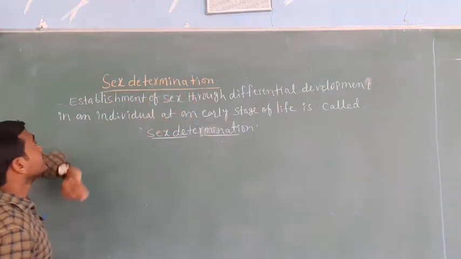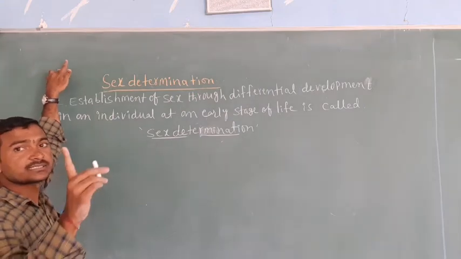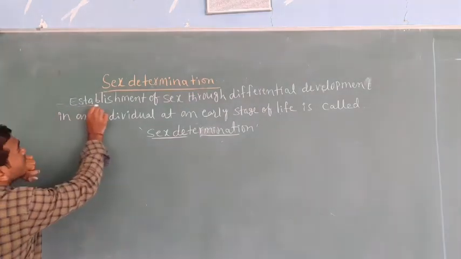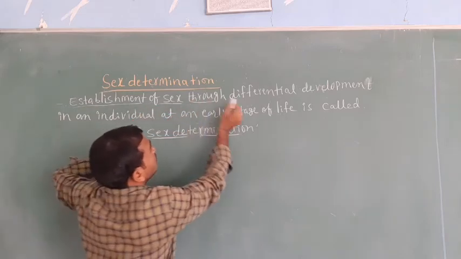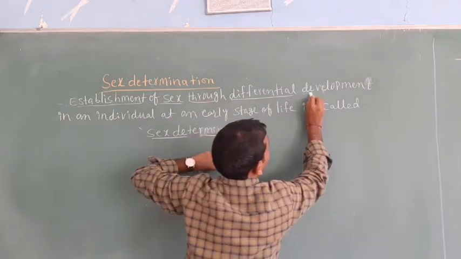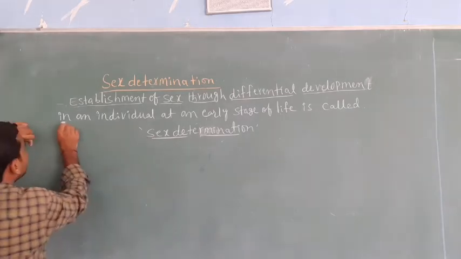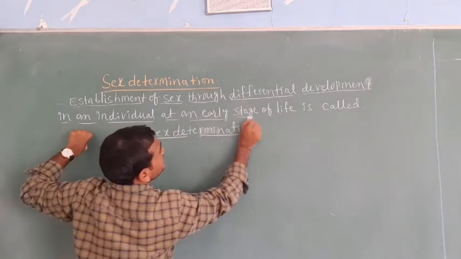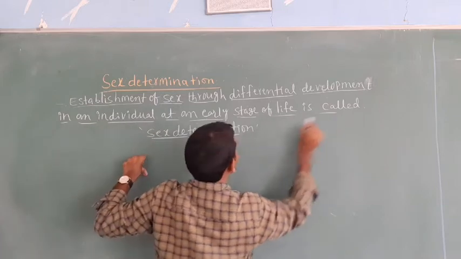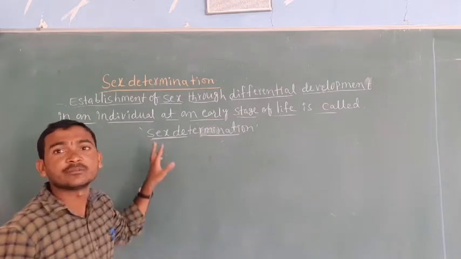What is sex determination? The definition of sex determination: the establishment of sex through differential development in an individual at an early stage of life is called sex determination.